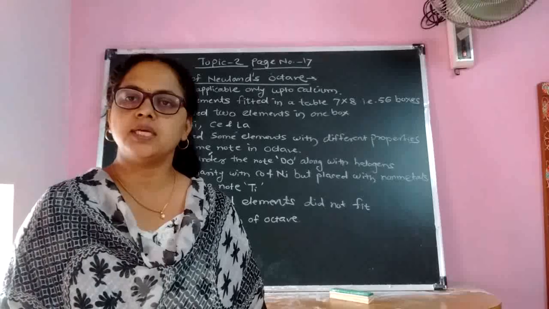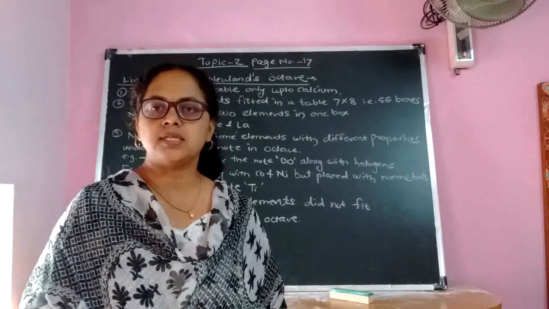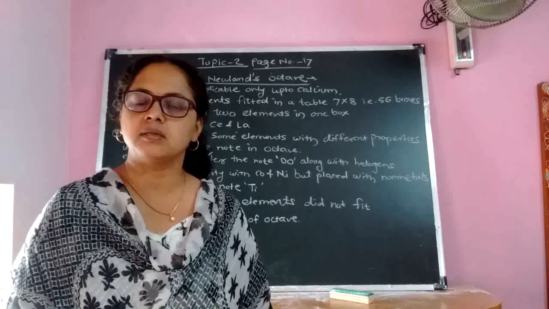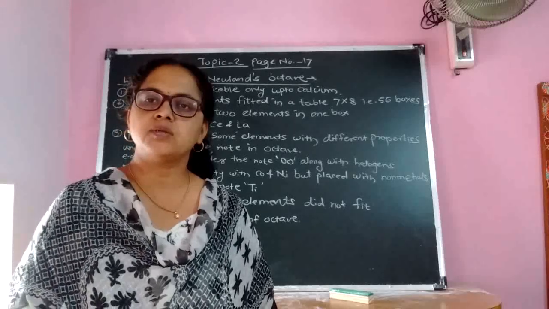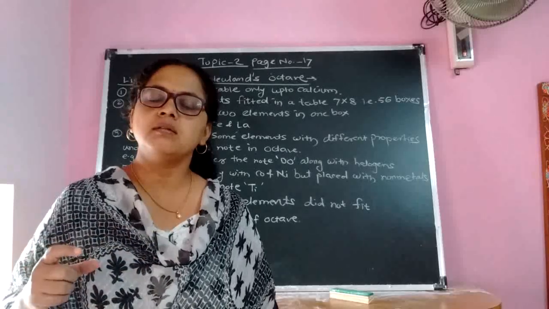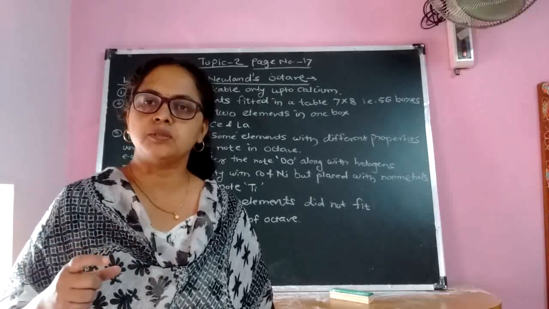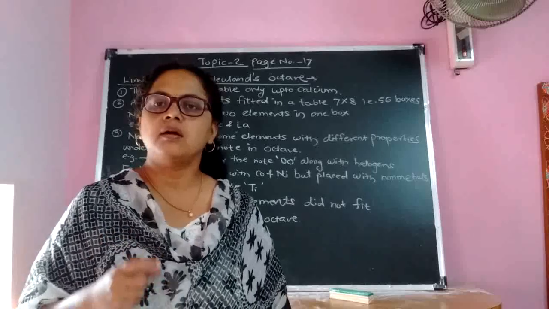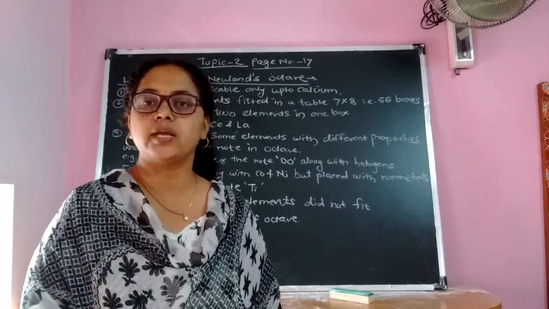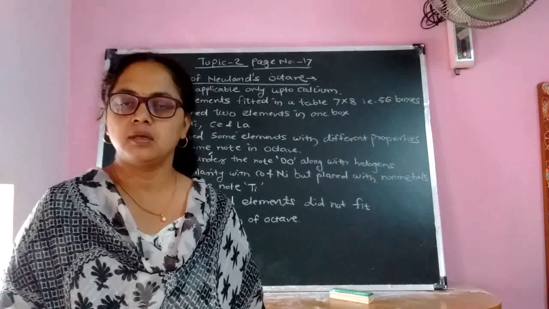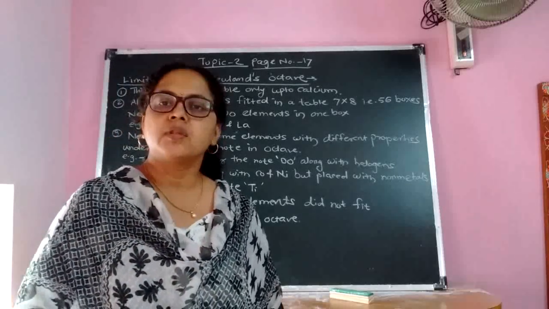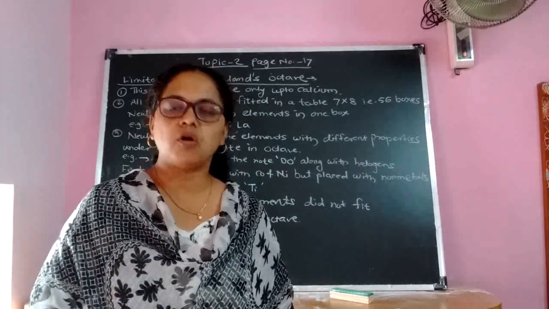According to Newland, he classified the elements in 8 groups in increasing order of atomic mass. Remember, first we have seen Dobereiner. He also classified the elements in 3 groups. He took into consideration atomic mass. Similarly, Newland also took into consideration atomic mass, not atomic number. Remember. Then, what are the limitations of Newland's law of octaves?